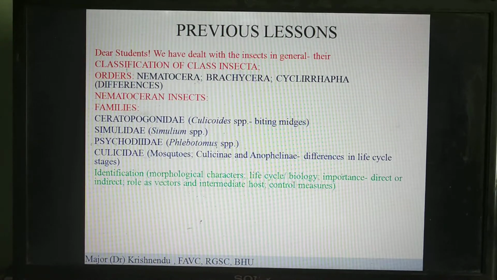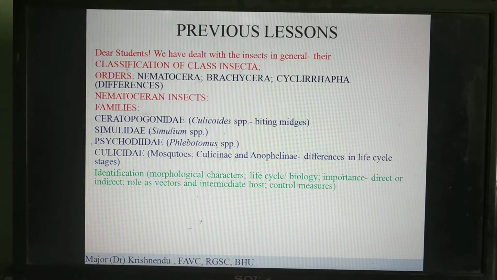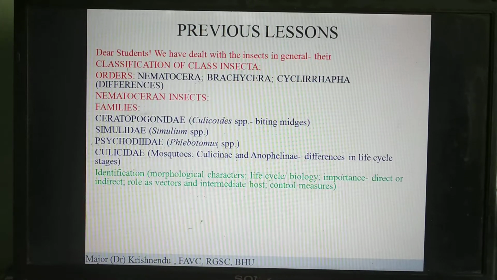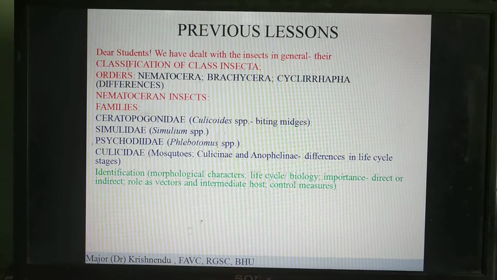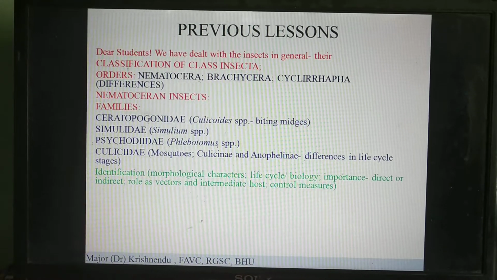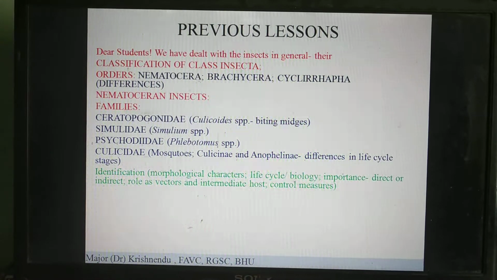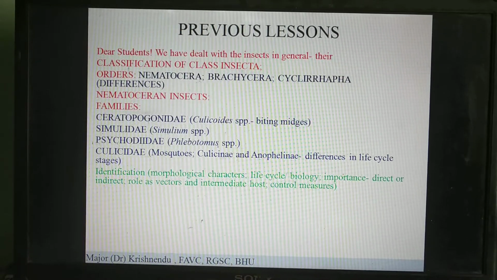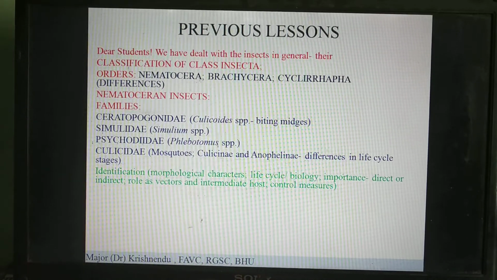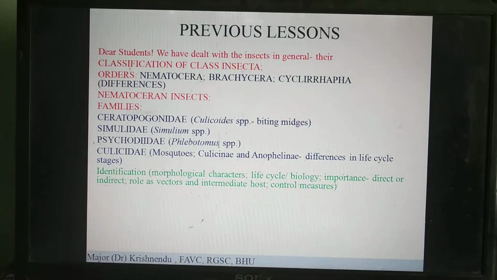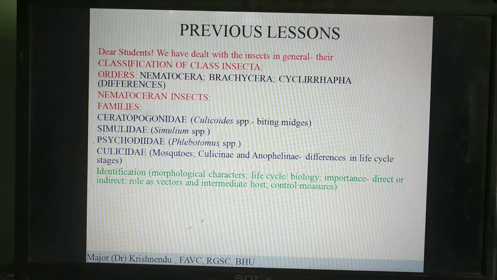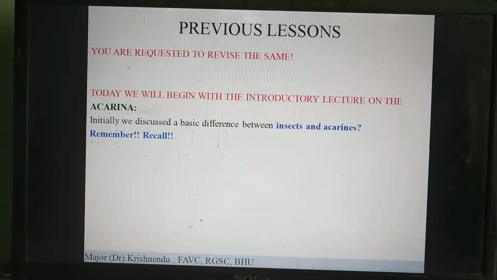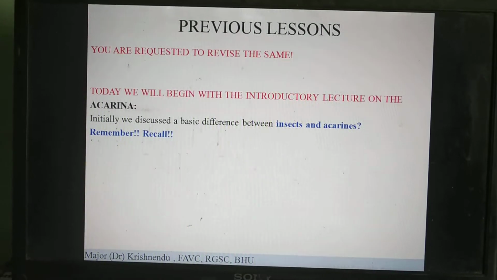This is a lack from your part. At least you should come up with the quiz, you should come up with the answers, or you should give some communication to your instructor, to your teacher, that you have received the quiz and you will be doing it, or some problem that you are facing. You are free to discuss all these things, but I don't find any kind of communication from your side. I hope that you are studying everything. I will put in my best efforts. So revise all the materials and attempt the quiz.